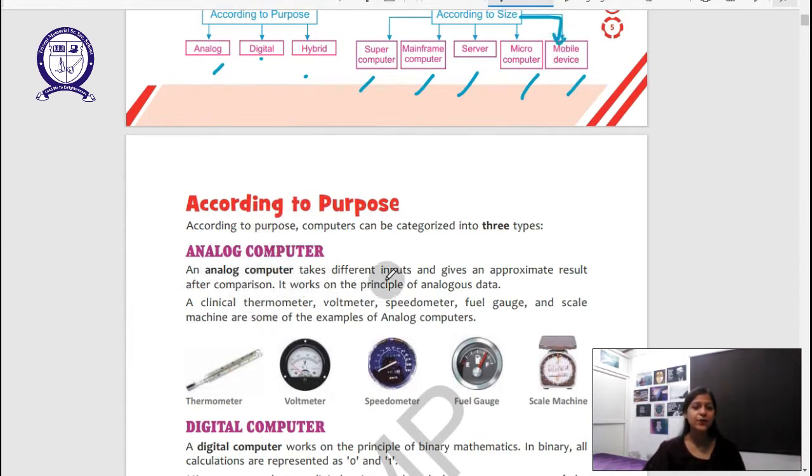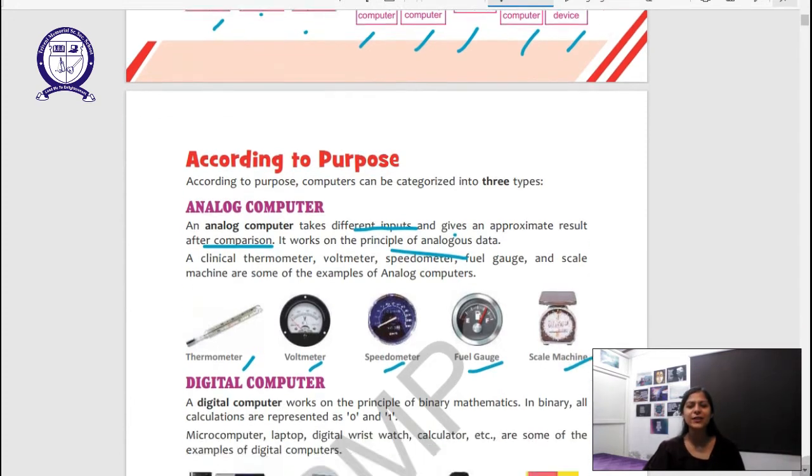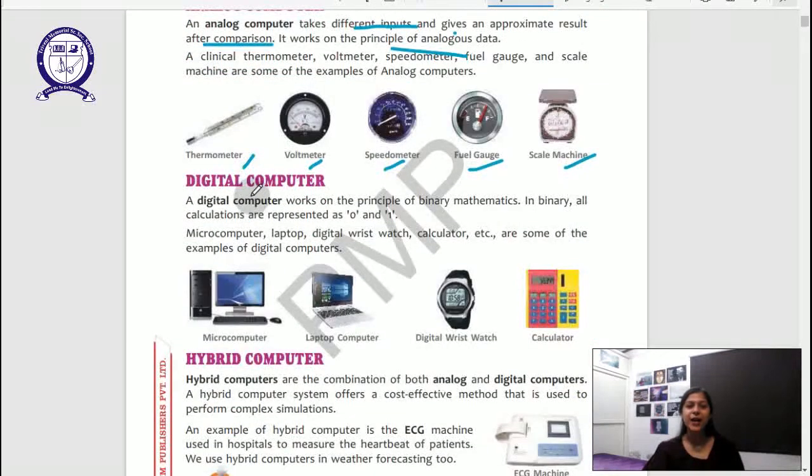An analog computer takes different inputs and gives an approximate result after comparison. It works on the principle of analogous data. Surprisingly enough, a clinical thermometer, voltmeter, speedometer, fuel gauge, and scale are all types of computers, because they calculate something. A thermometer calculates our temperature. Whenever you are having a fever, what does your mother do?